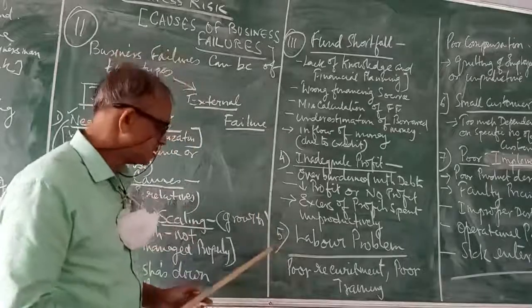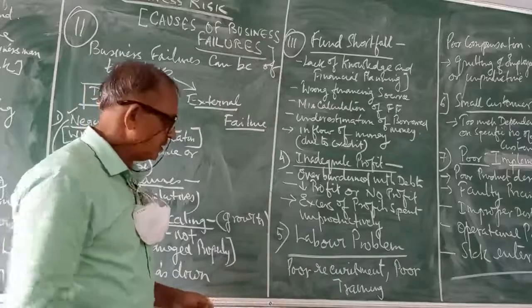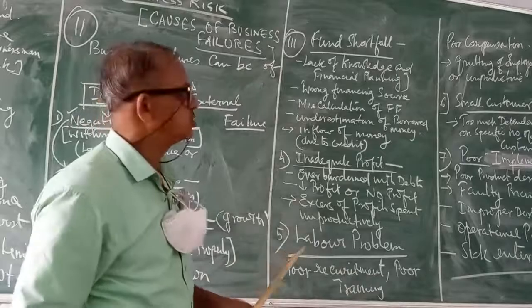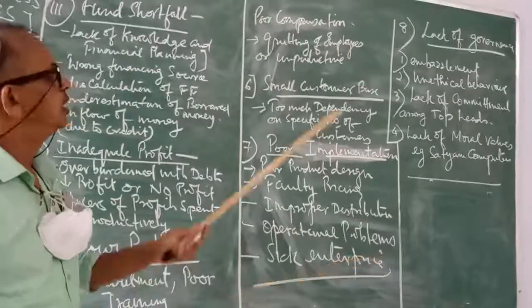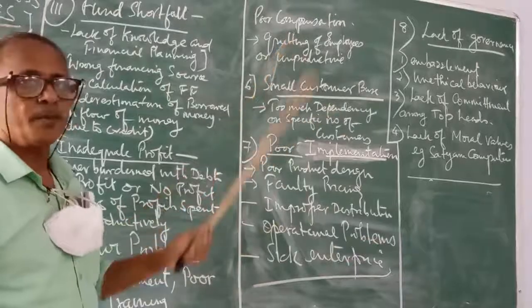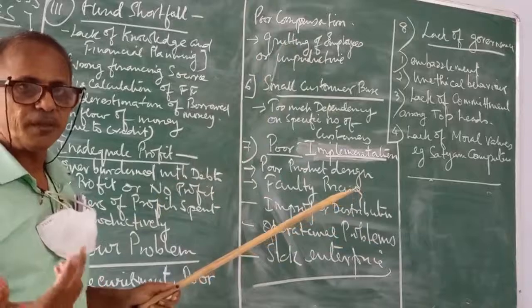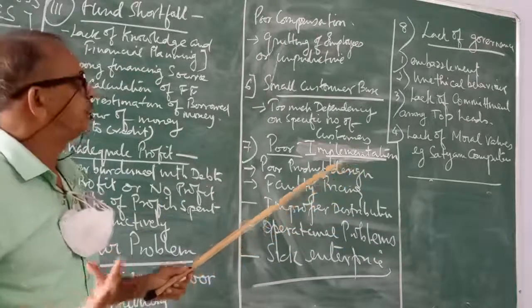Then labor problems. Number 5, poor recruitment of laborers. Then poor training can also lead to failure of a business organization. Then poor compensation also is one of the reasons for failure of a business organization. If compensation is not of good quality, then the organization cannot flourish.